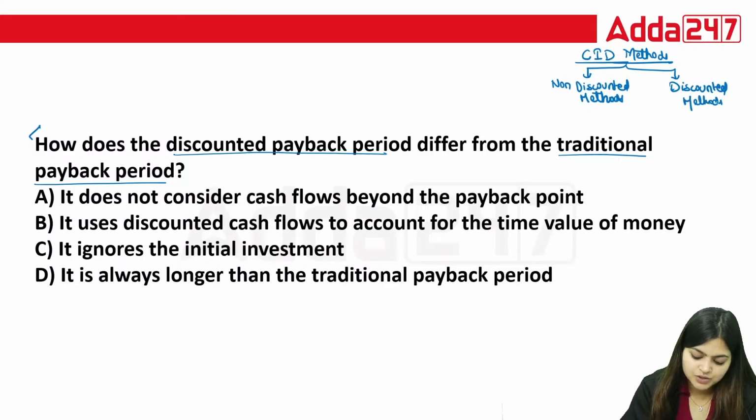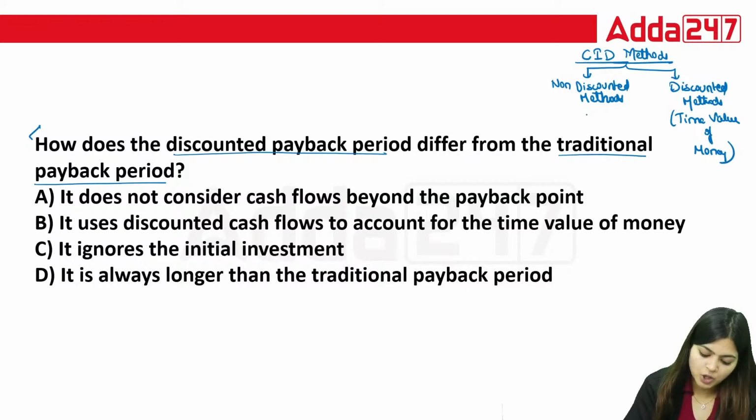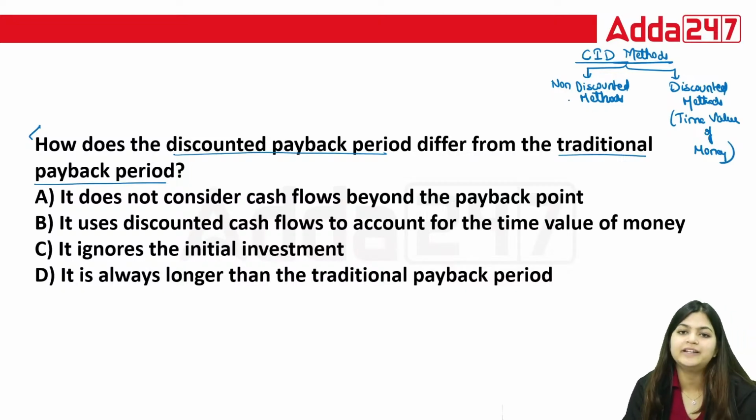Under discounted methods, you need to use the time value of money. Under non-discounted methods, you directly calculate, like a layman, just as in the previous question, where we calculated directly without adjusting for any inflation part.